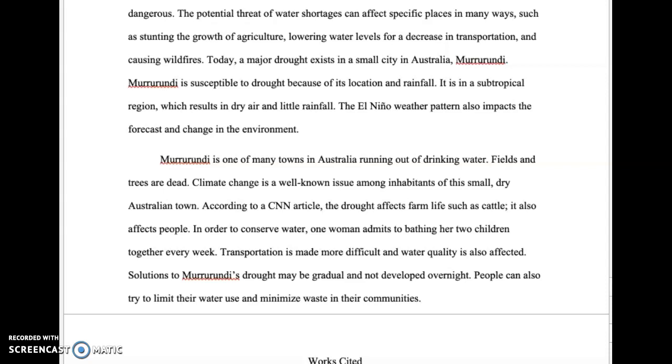Solutions to Murrurundi's drought may be gradual and not developed overnight. People can also try to limit their water use and minimize waste in their communities.